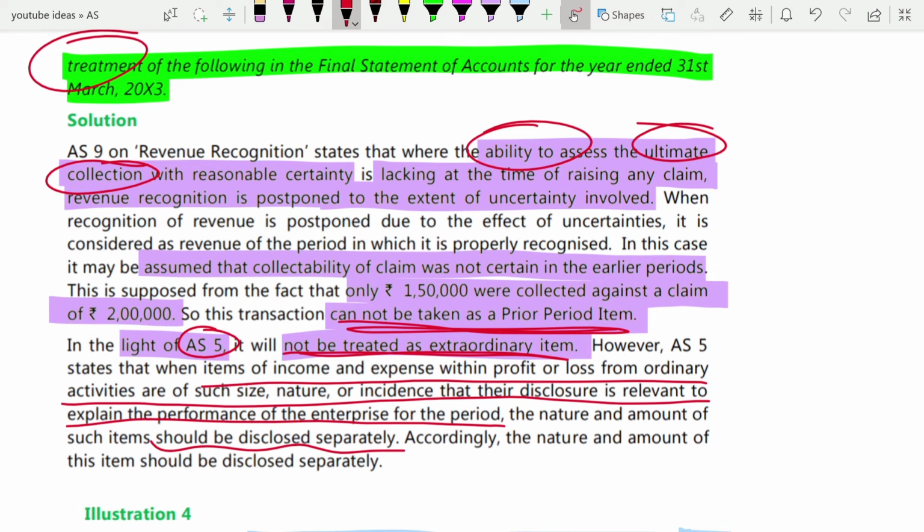However, AS5 states that whatever items of income and expenses within the profit or loss from ordinary activities are of such size that the disclosure is relevant to explain the performance of the enterprise for the period, you will disclose them.